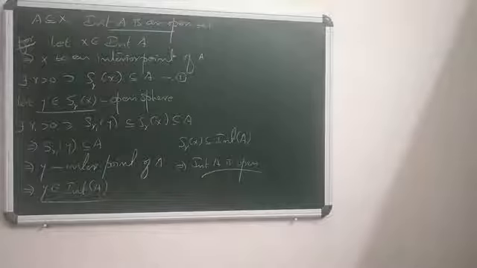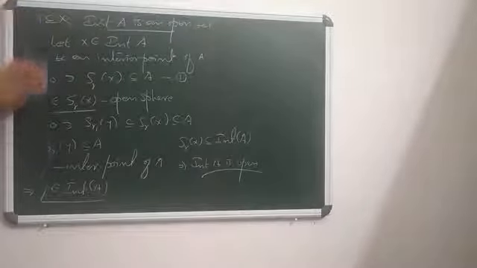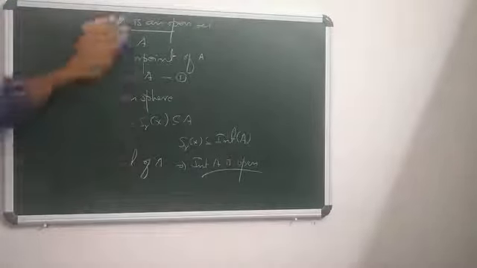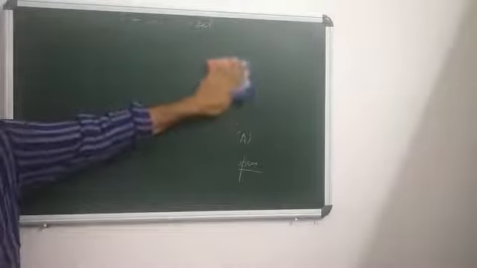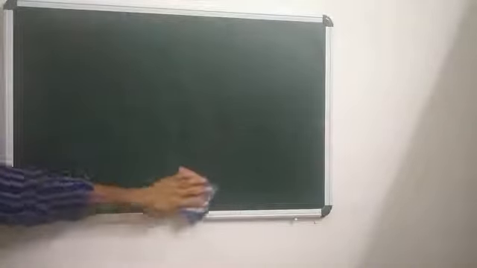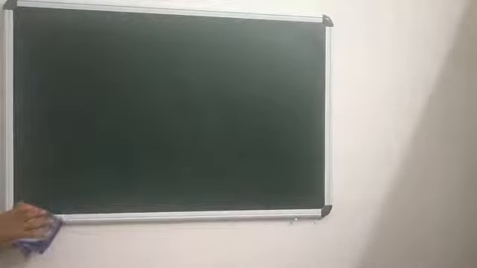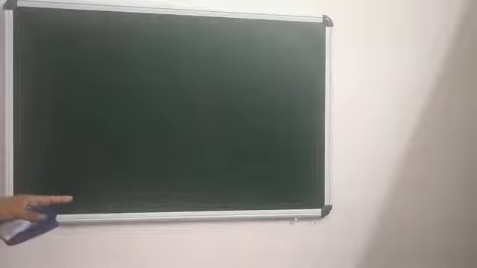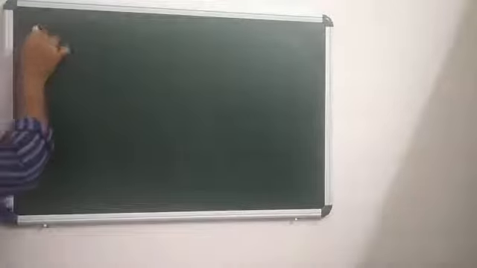So if A is open, then interior A is A. When interior A equals A, then clearly A is open. Why? Because interior A is an open set. So this is our conclusion.